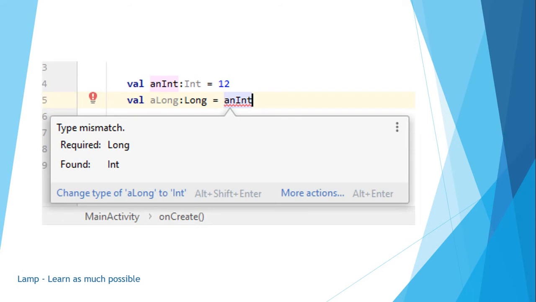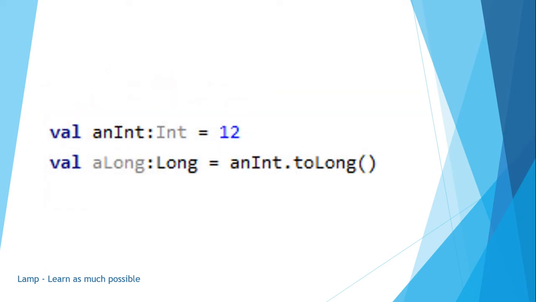In Kotlin, you can't assign different types of values like the example I showed you. If you try to assign an integer value to a long, it won't allow it. It gives you an error message. If you want to do that in any situation, you have to convert that value to long. Like this, I can assign the value 12 in an integer. After that, I assign the int to a long, but this time I convert it to long. Then Kotlin will agree to continue with this value.